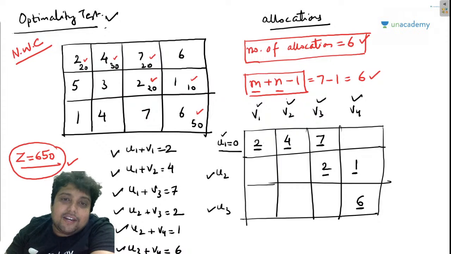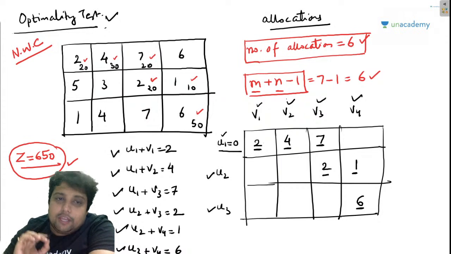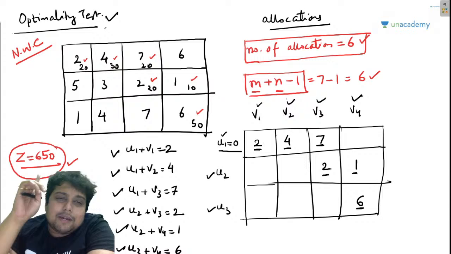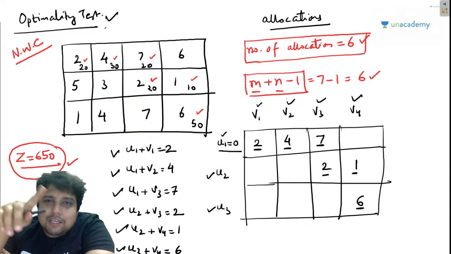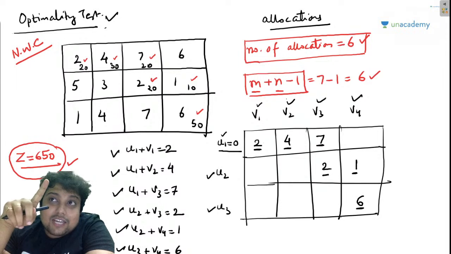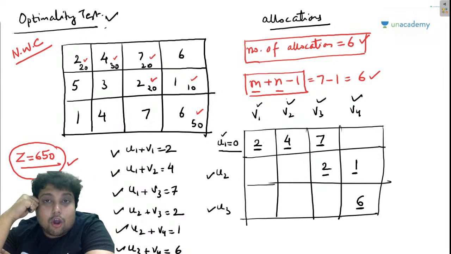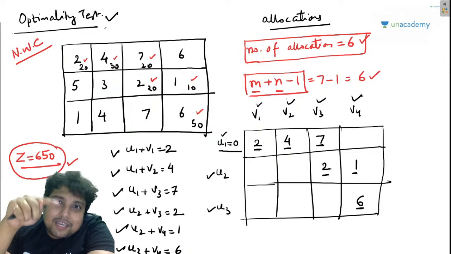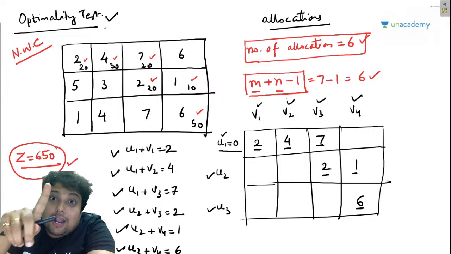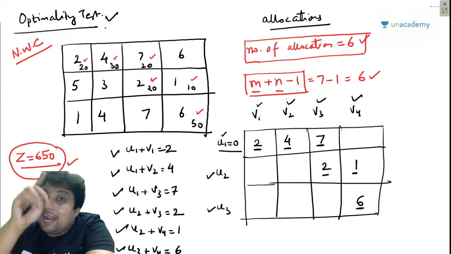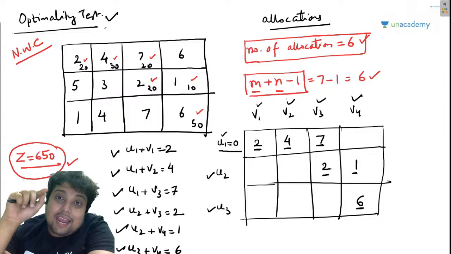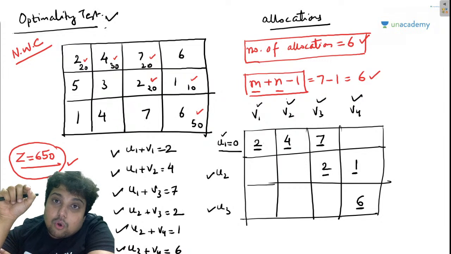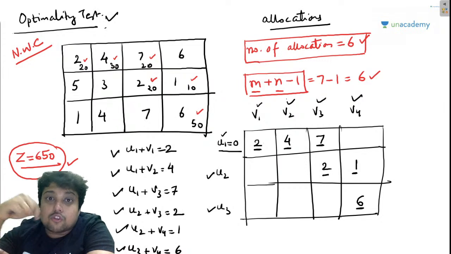Correct? Now my friends, remember the simplex method? In the simplex iteration table, the variables under the basis column were called basis variables, and they had a value in the small b column.